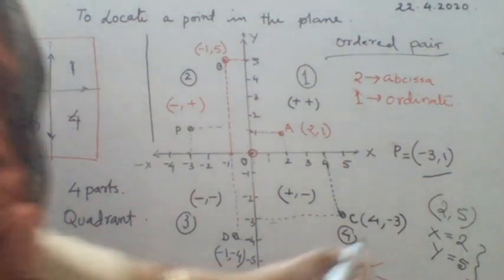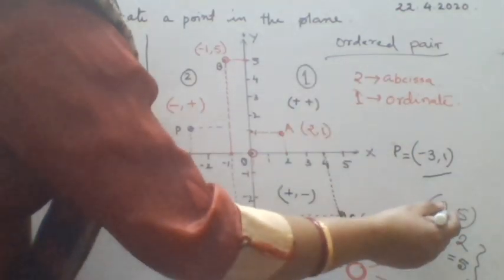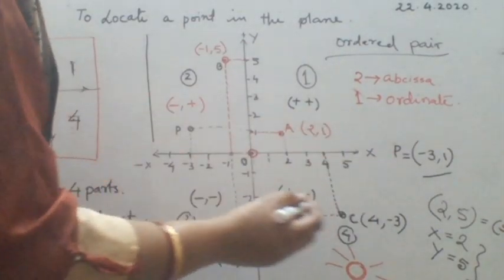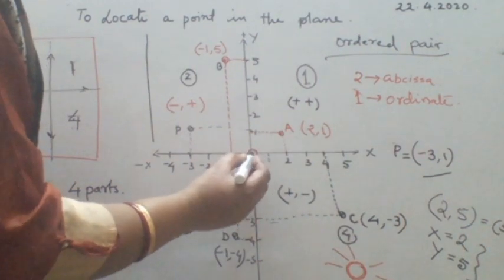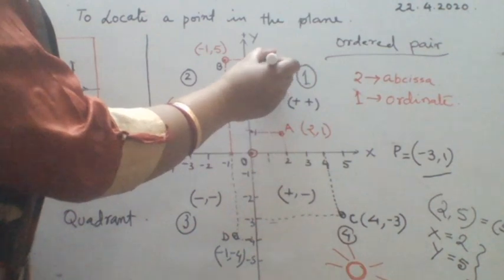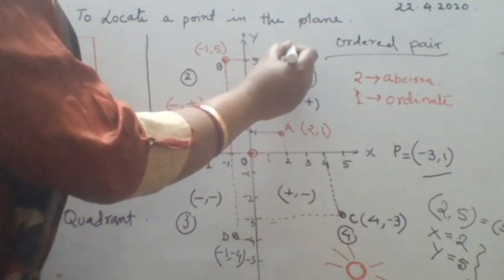Ordered pair is a pair of numbers, minus 3 comma 1 or 2 comma 5, written in a particular order. 2 comma 5 is not equal to 5 comma 2, my dear students. 2 comma 5 means you go to 2 on the x-axis, then to 5 on the y-axis, and this point is your 2 comma 5.